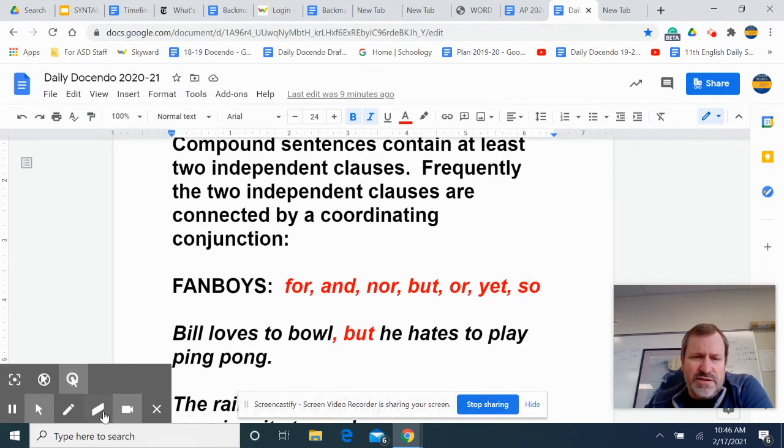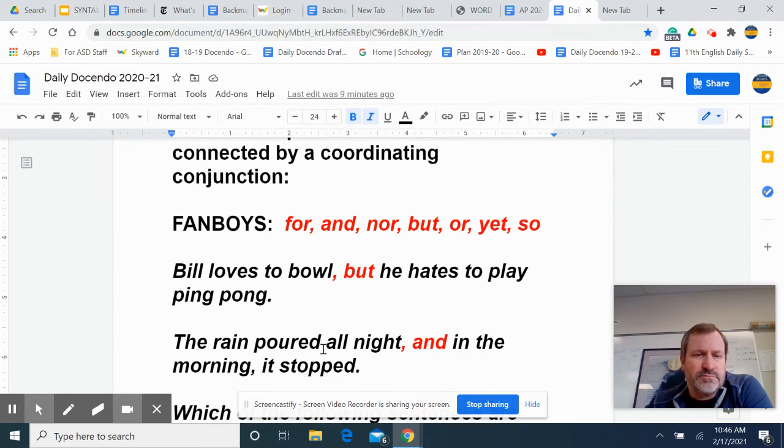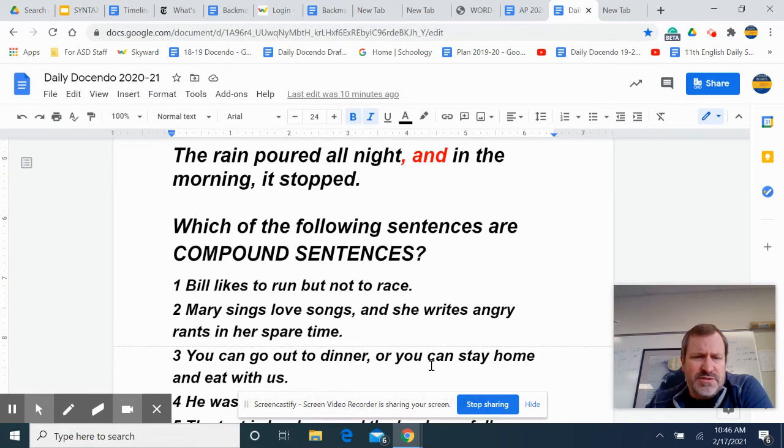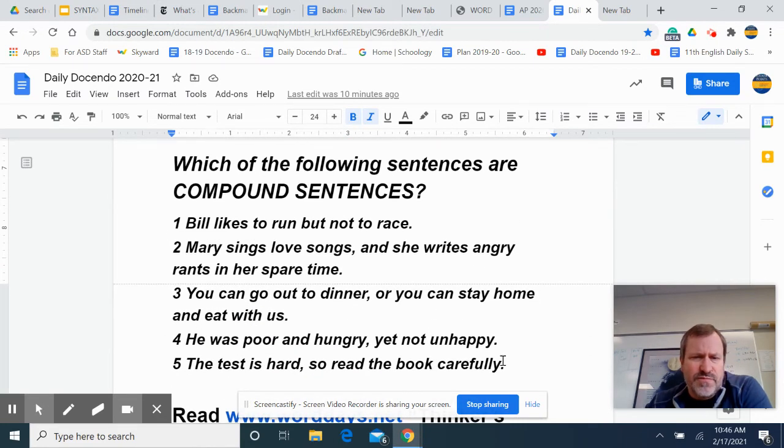So here's an example. Bill loves to bowl, but he hates to play ping pong. Notice we have two independent clauses that contrast with each other, and we're using the but to show that with the comma. The rain poured all night, and in the morning, it stopped. Again, two independent clauses. We've connected these with an and. So looking at some example sentences here. Let's see if these are compound sentences.